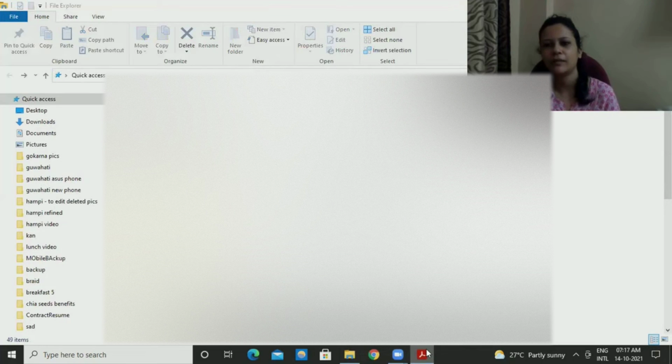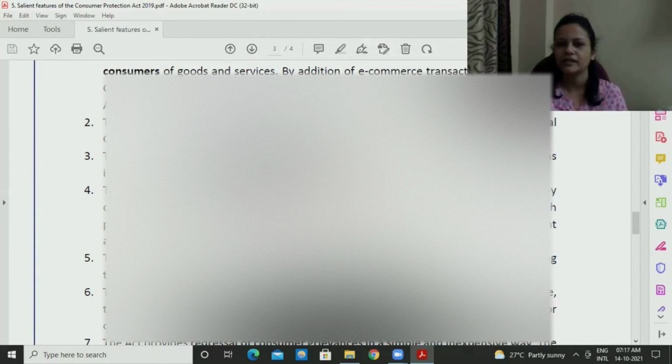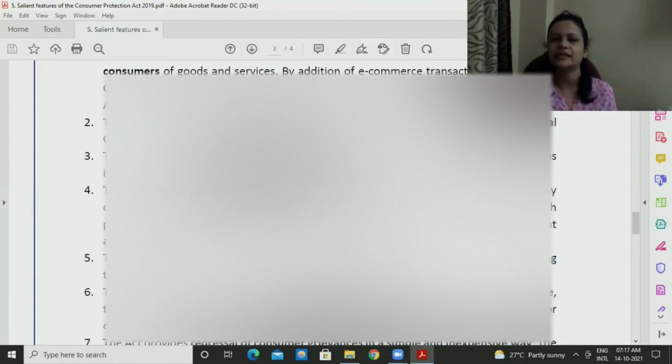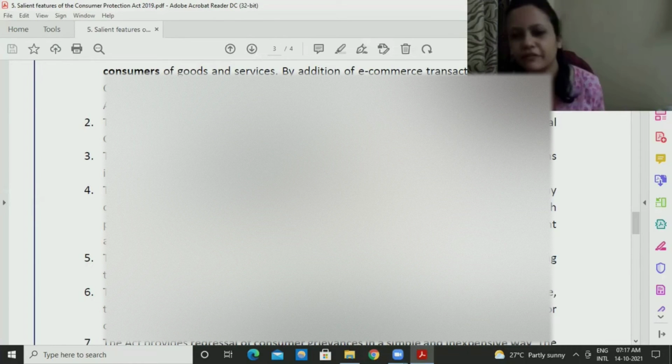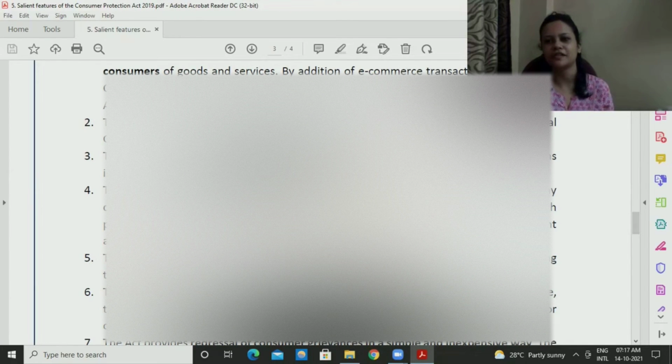Similarly, if we talk about the Consumer Protection Act, there as well important words are being defined. One such important word is services. What is a service? What all things will be included? That is also made very clear, so that the service providers are aware that yes, we are under the scope of Consumer Protection. We also need to provide this protection to certain persons. So this provides a comprehensive definition of services as well.